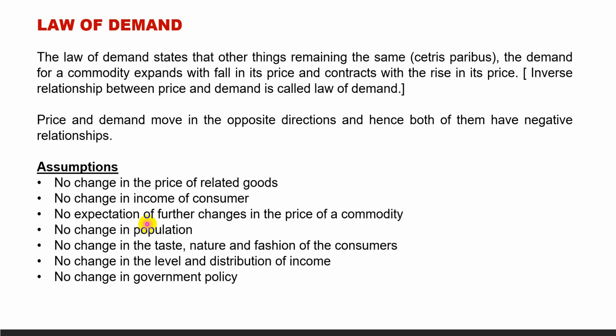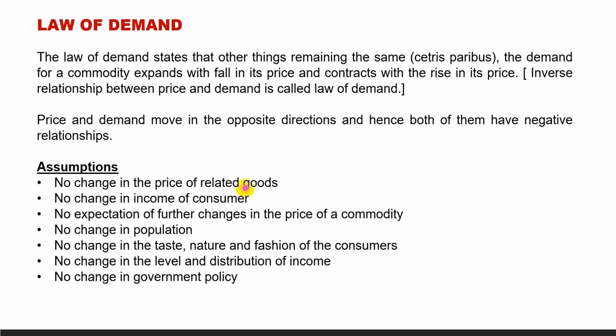No expectation of further changes in the price of the commodity. No change in population or number of consumers. No change in taste, preferences, nature and fashion of the consumers. No change in the level and distribution of income. No change in government policy.